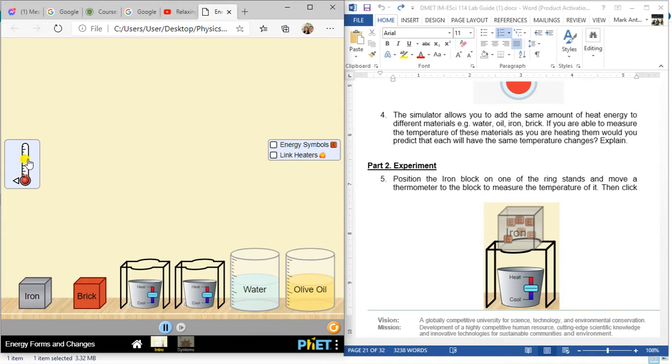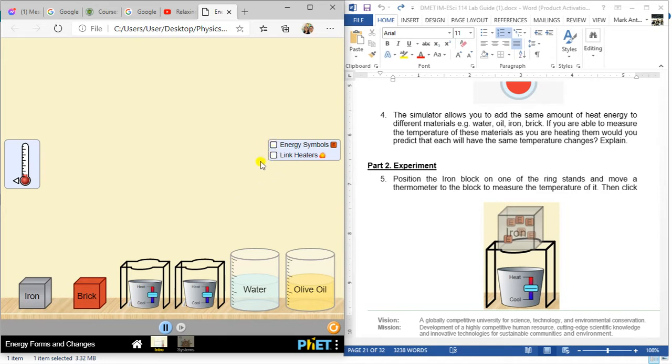On the left side we have this thermometer. You can click this, then grab it. If you don't click it first, you cannot drag it directly. Now you cannot drag this one, so be sure to click this. Click before drag. Okay? Click before drag. Next, we have some legends here or some buttons to be activated or deactivated. Here, this one is still deactivated.